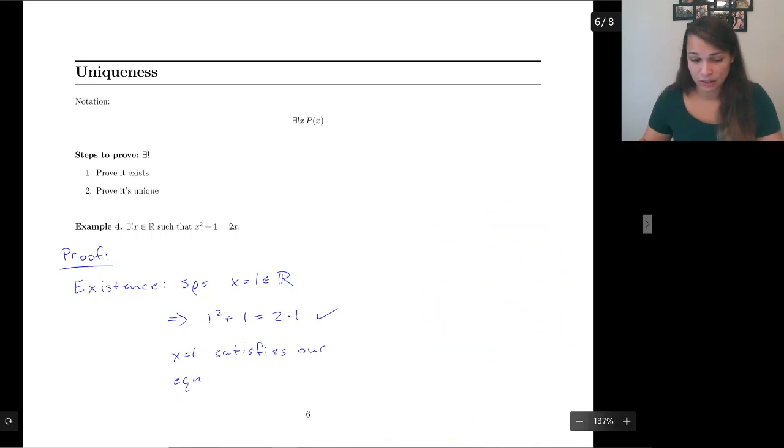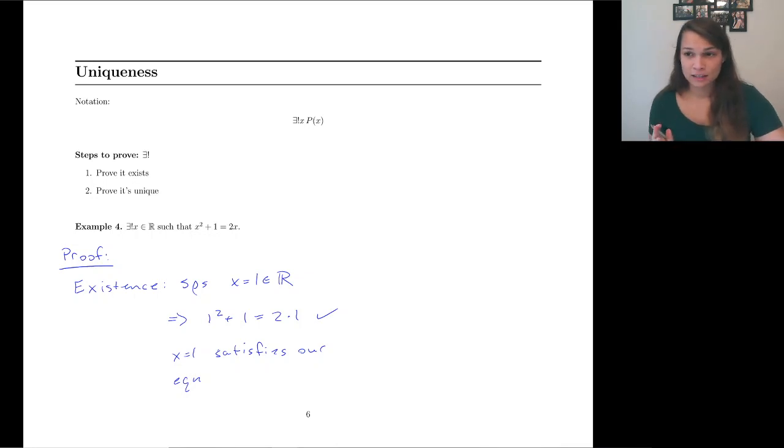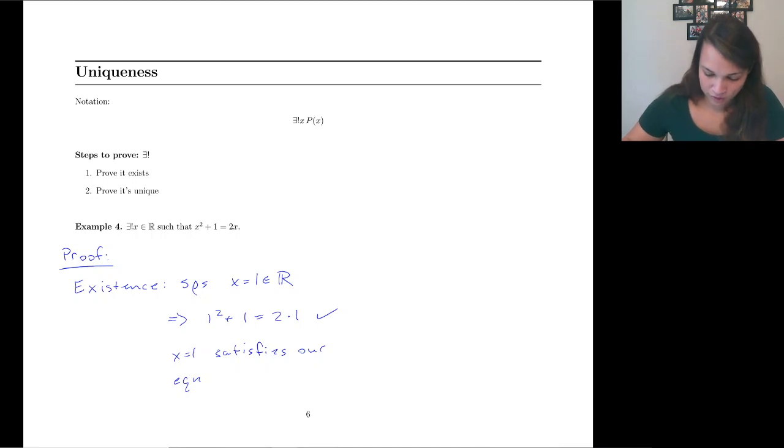Now we have to prove uniqueness. So the way we do uniqueness is basically we say, well, what happens if there are two? And then we work down until we have eventually proven that, if there's two, then they must have been the same one all along. Therefore, it is unique, because if there was a second one, it would still be that one. Okay, so for uniqueness, we're going to go and do... let's start the next slide.